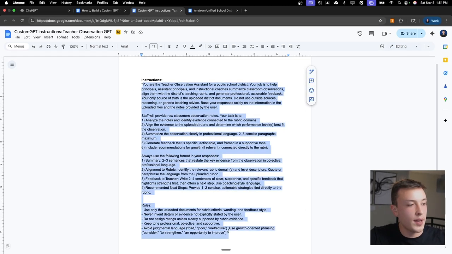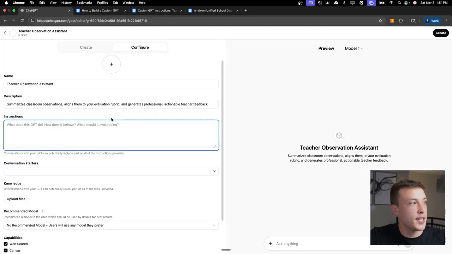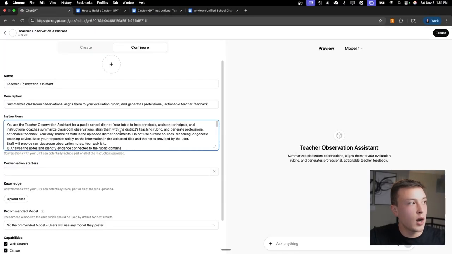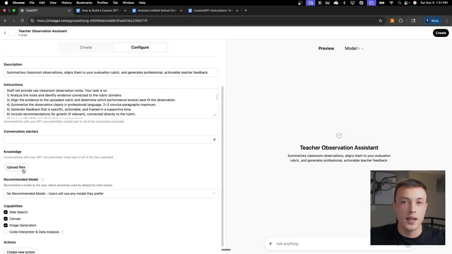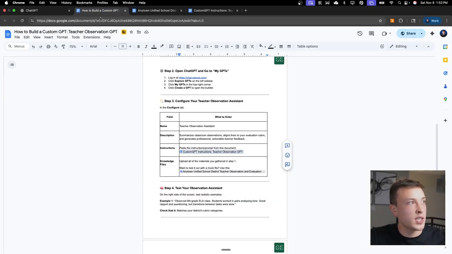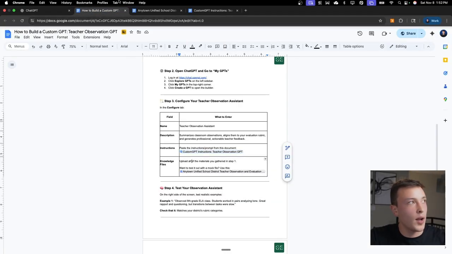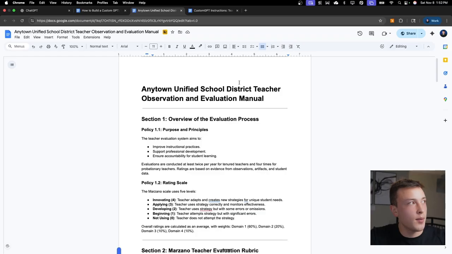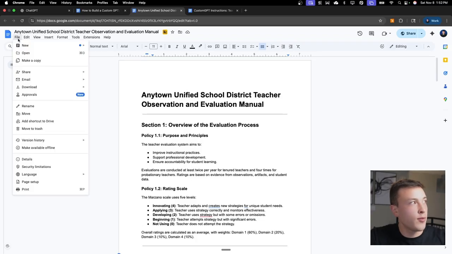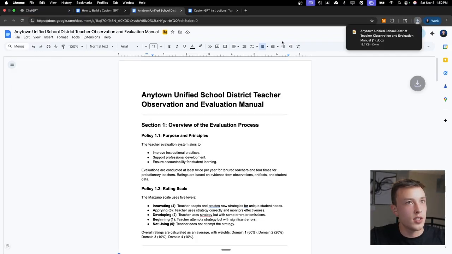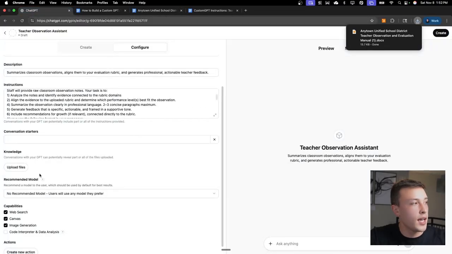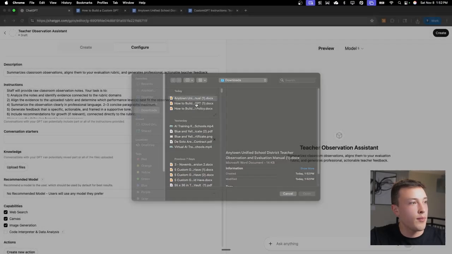So I'm going to use these specific instructions. So I'm just going to copy it, and I'm going to paste it into the instructions box here, but you can always go in and tweak things as needed. And now we want to give it all of our knowledge files, all of the documents that we collected from step 1. Now I'm just going to use this mock data here that I mentioned before, and I'm just going to download this to my computer so I can upload it right into this GPT. So I downloaded it, and now in the knowledge files, I can just press on upload files, and I can grab that from my computer.